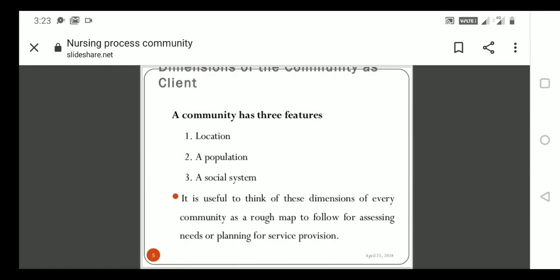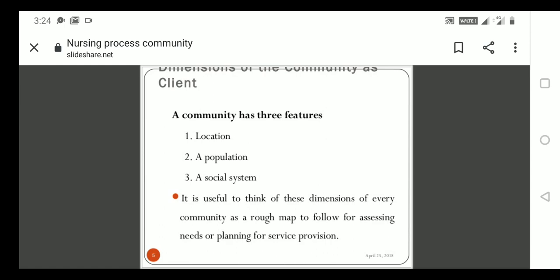Location means where you are going, what the name of the community is, and what the nature of the community is. Second, population: what the size, densities and compositions are. Social system: we will see what the nature or type of the societies is in the social system.